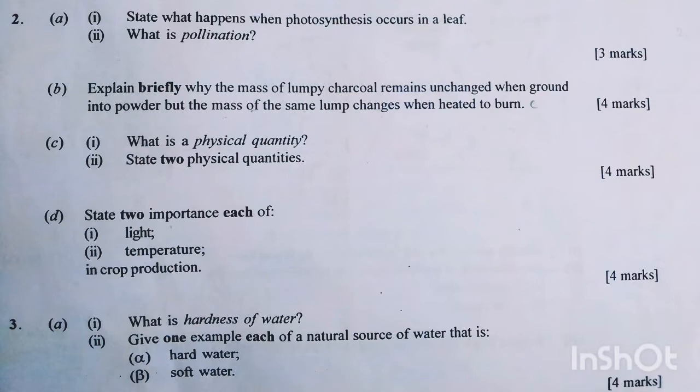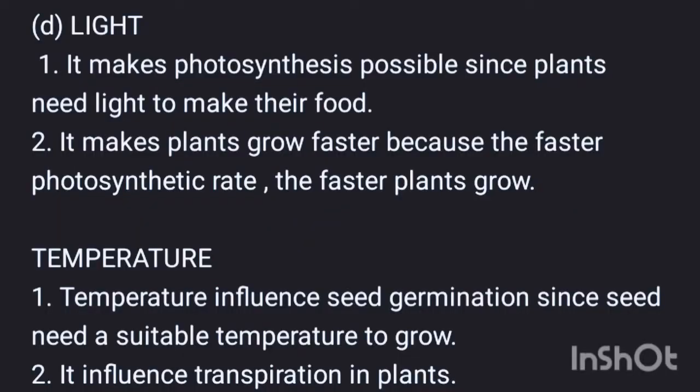2D. State the importance of each of the following: light and temperature in crop production. Let's take light first. Light makes photosynthesis possible since plants need light to make their food. It makes plants grow faster because the faster the photosynthetic rate, the faster the plant grows. Temperature influences seed germination, since seeds need a suitable temperature to grow, and it influences transpiration in plants.